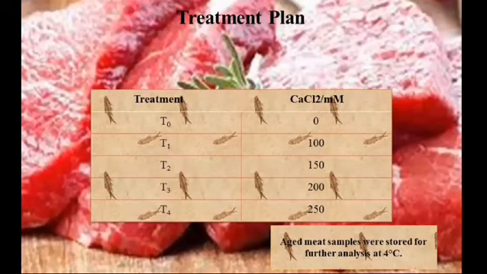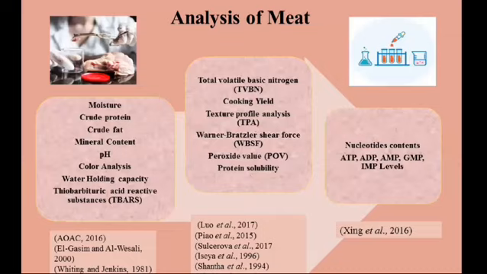The treatment plan of my study was as follows: I injected calcium chloride at 0 millimolar in T0, 100 millimolar in T1, 150 millimolar in T2, 200 millimolar in T3, and 250 millimolar in T4. And then I did the analysis of the meat.